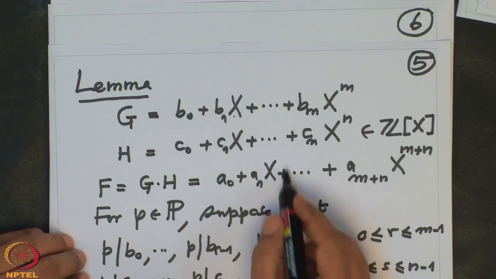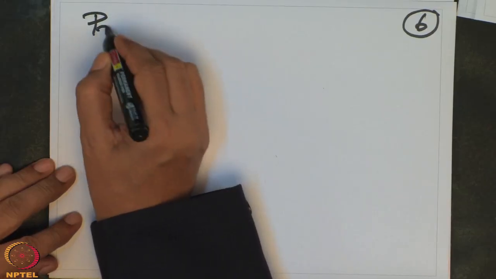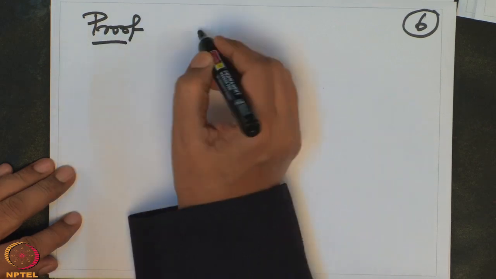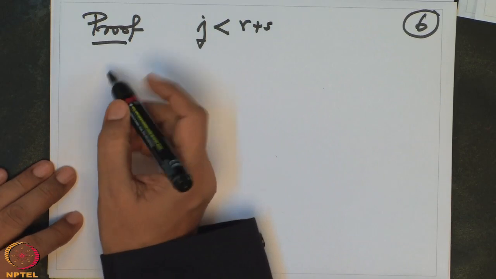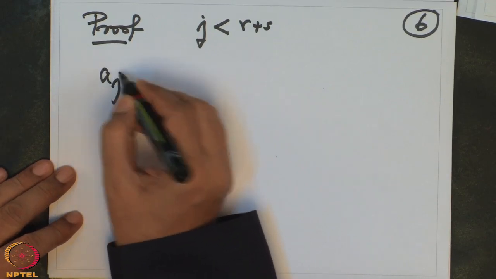Okay, so let us compute the coefficient. I want to write down a formula for Aj. So take any coefficient Aj. So for the proof, if j is smaller than r plus s, then what is Aj? Aj is